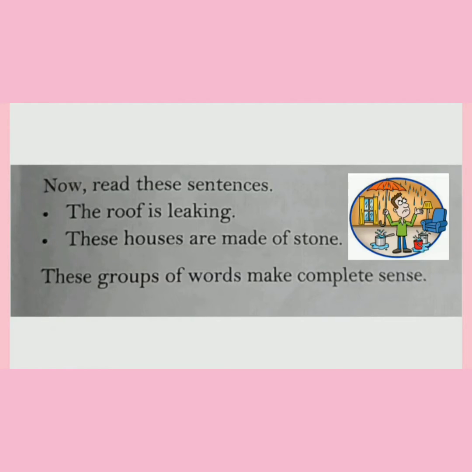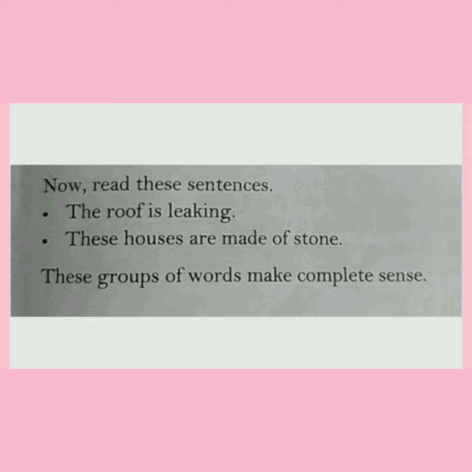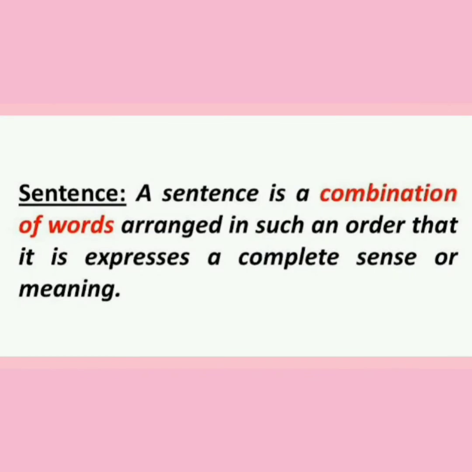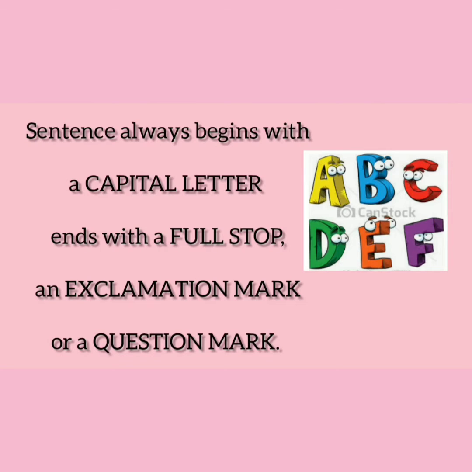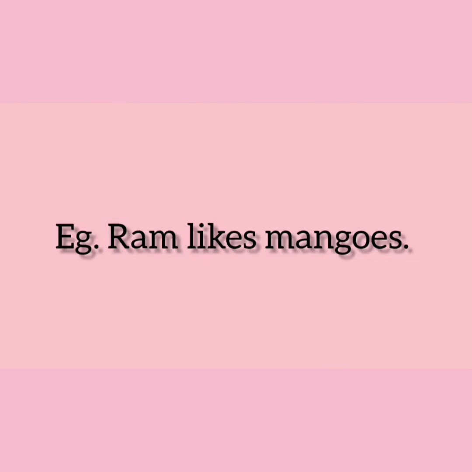The roof is leaking and these houses are made of stone. These groups of words make complete sense. Hence, a group of words that conveys complete sense is called a sentence. A sentence always begins with a capital letter and ends with a full stop, an exclamation mark, or a question mark. It also has a subject and a verb.